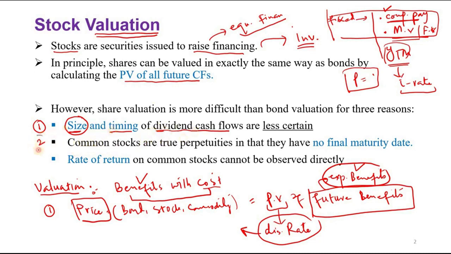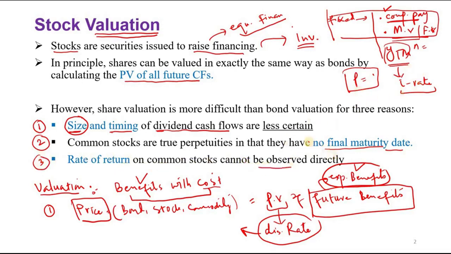Next, common stocks are perpetuities in the sense that they have no final maturity date. In bonds we had N, and we knew that after some time the bond would expire, but stocks are perpetual, so they have no maturity date. Number 3, the rate of return on common stocks cannot be directly observed.